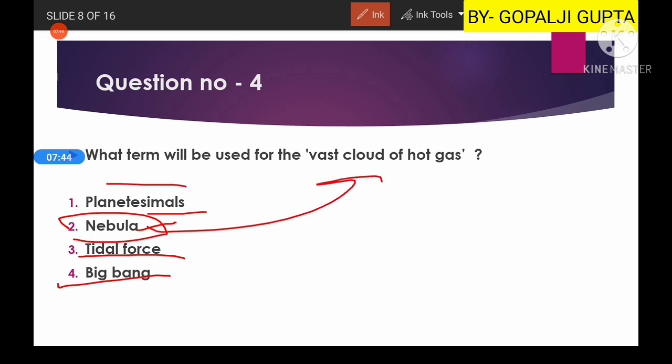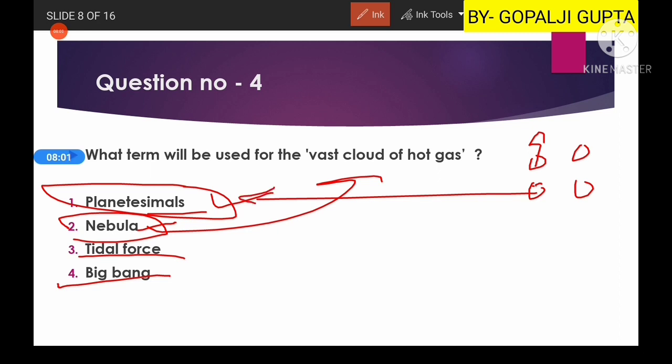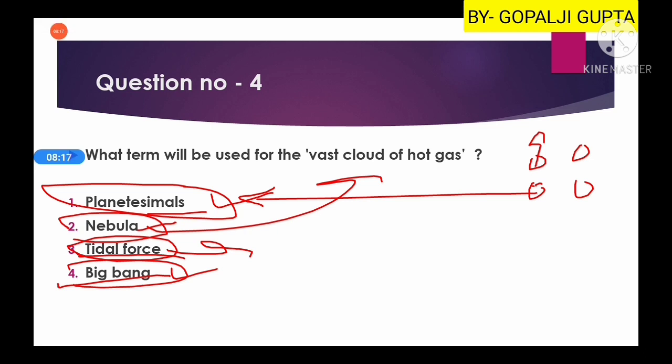Planetesimals are formed when hot gas got separated into small pieces, and these pieces got cooled and became solid parts. After cooling, these solid parts are known as planetesimals. Then you have the tidal force, which is an attractive force. Then you have the Big Bang, which is the blasting. So these are the four things. Here the right option is the second.